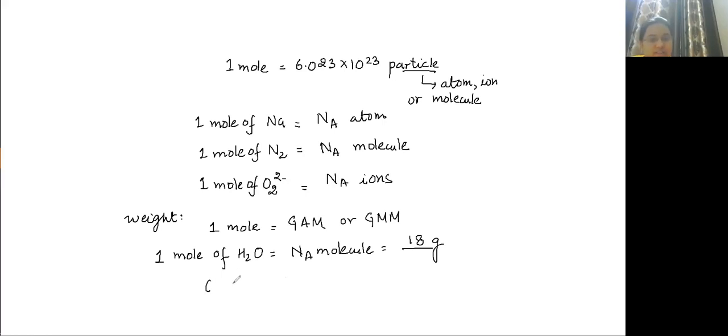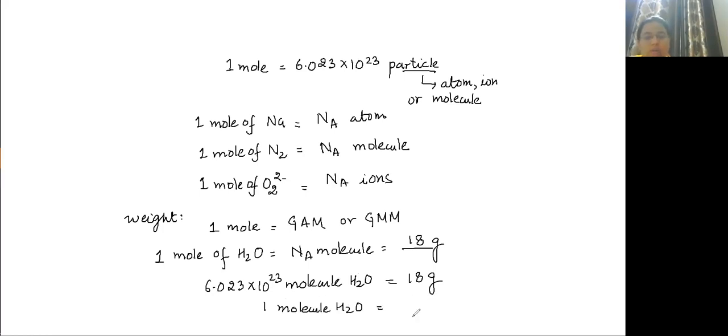So 6.023 × 10^23 molecules of water weigh 18 grams. Correct. Now tell me what is 1 molecule of H2O mass? One molecule of H2O will be 18 into 1 by 6.023 × 10^23. That is 18 by Na.